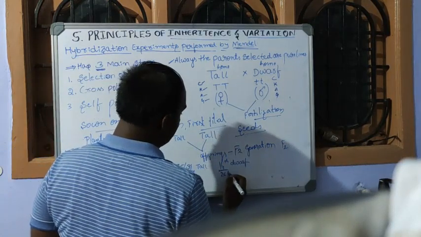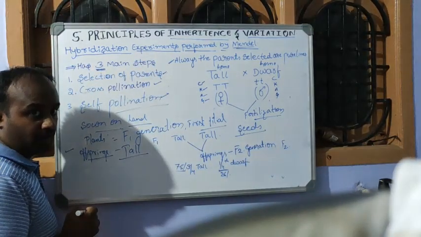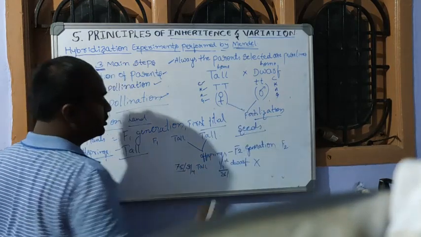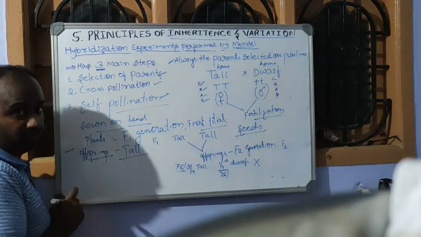Remaining 25%, that is 1/4, will show dwarfness. This dwarfness is not found in the F1 generation, which is found only in the F2 generation.